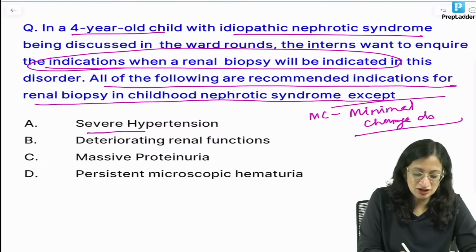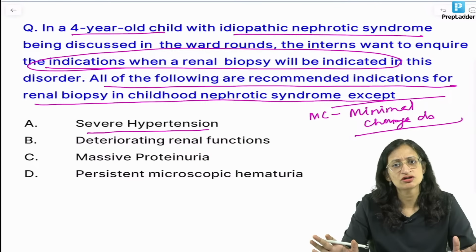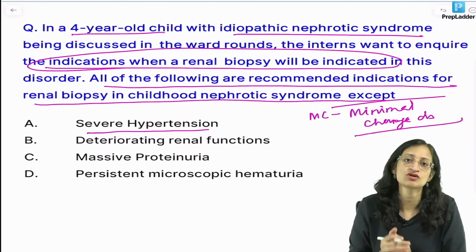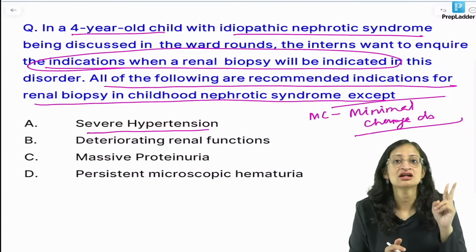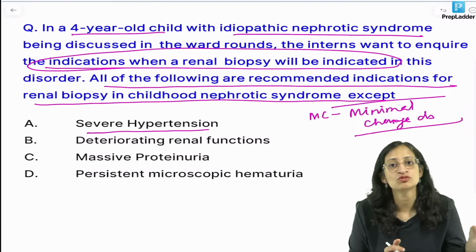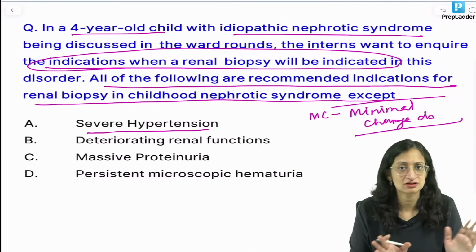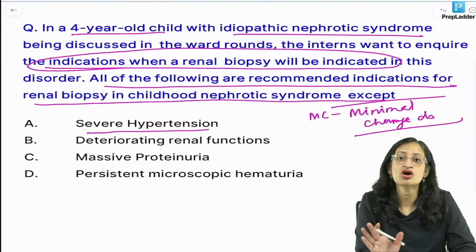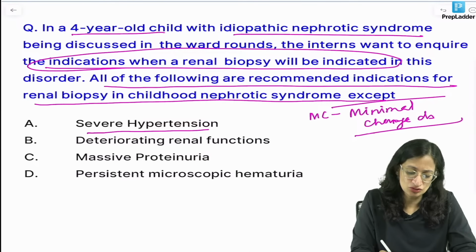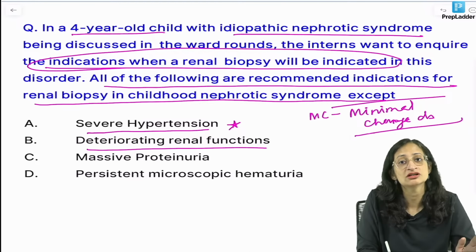Like severe hypertension. Is severe hypertension there in the criteria for diagnosis of nephrotic syndrome? No. What all are there in nephrotic syndrome? There is massive proteinuria, generalized edema, hypoalbuminemia, and in addition hyperlipidemia is there, but it's not a diagnostic criterion. So severe hypertension is usually not a feature of nephrotic syndrome, so in this case we will do a kidney biopsy. Deteriorating renal functions? Urea and creatinine are usually normal in nephrotic syndrome.